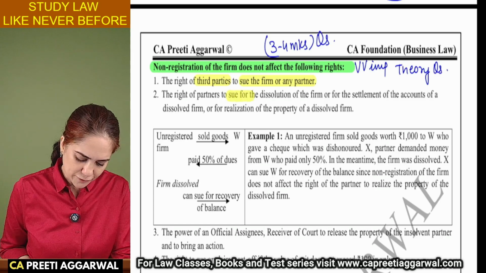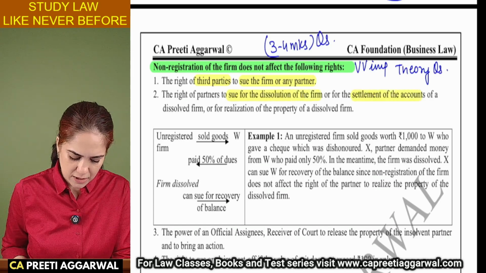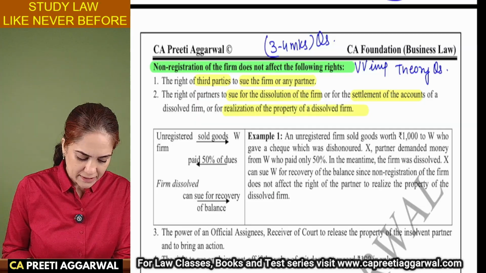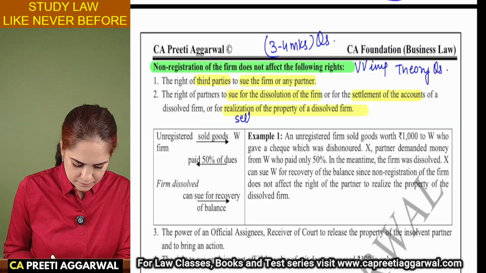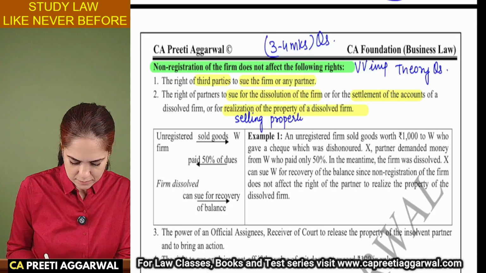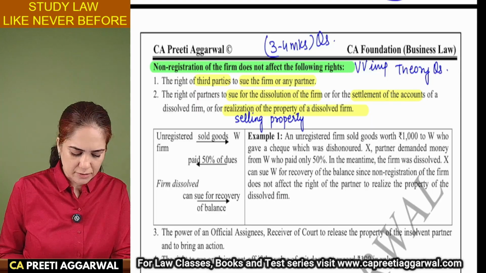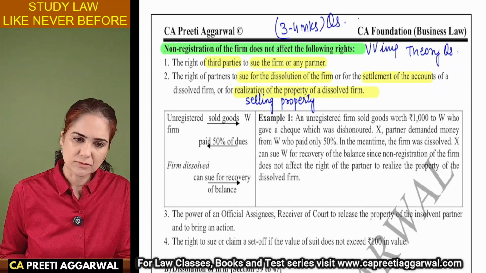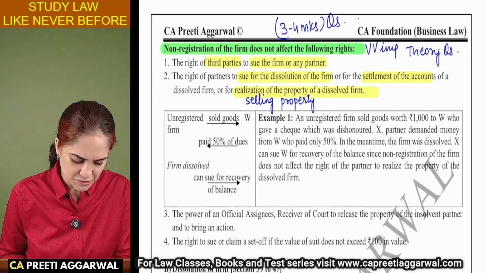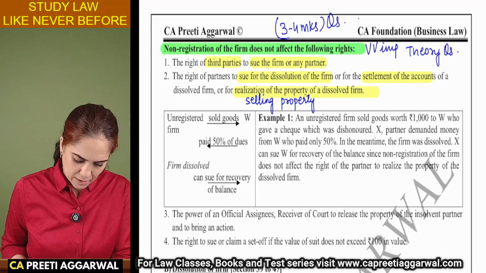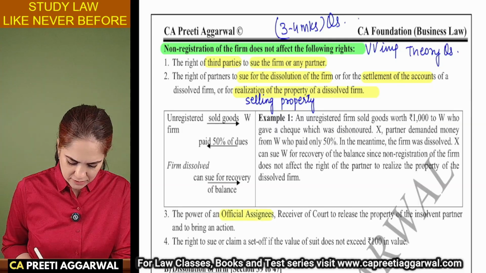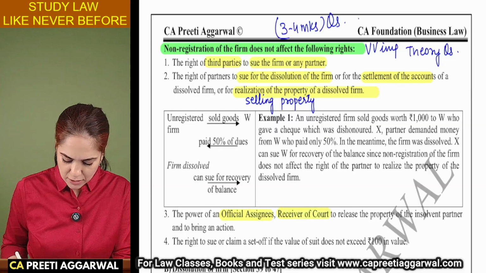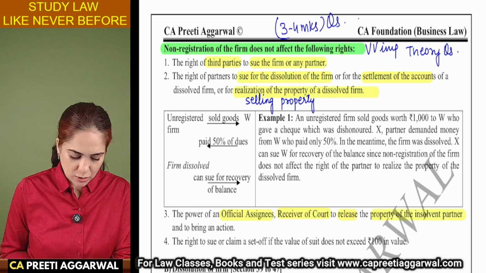The partners can sue for dissolution of the firm, settlement of accounts, realizing the property. It means selling the property of a dissolved firm. All that will not get affected by non-registration. Power of the official receiver, assignee, to realize the property of insolvent partner.